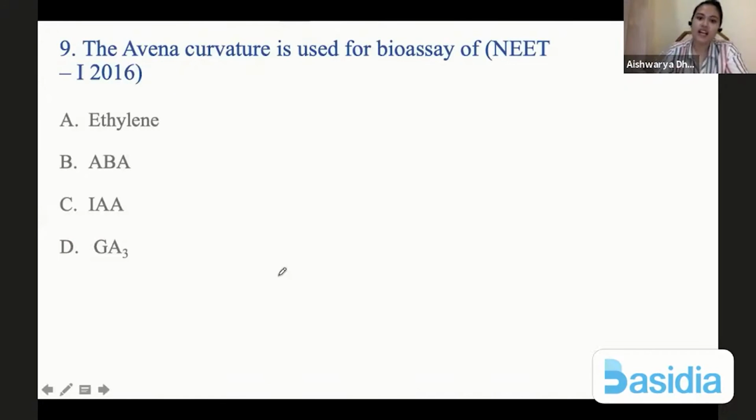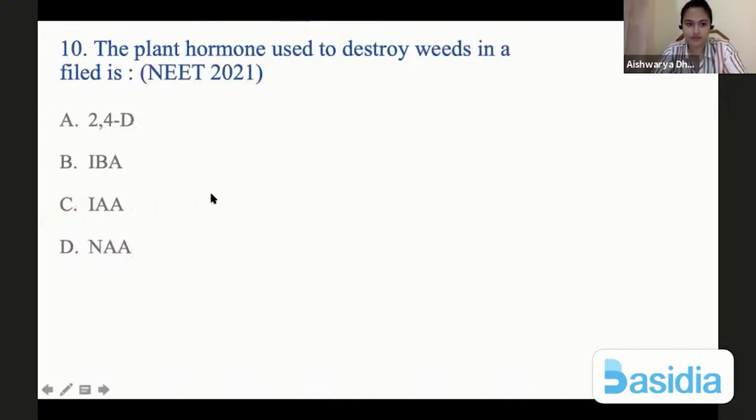Next, the Avena culture is used for bioassay of, like coleoptile Avena culture assay is used for IAA or indole 3 acetic acid, which is nothing but your auxin. The plant hormone used to destroy weeds in a field is 2,4-D. It is used as a herbicide or a weedicide. So this is a question that came just now in September.